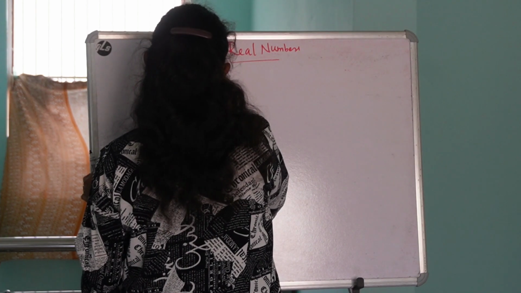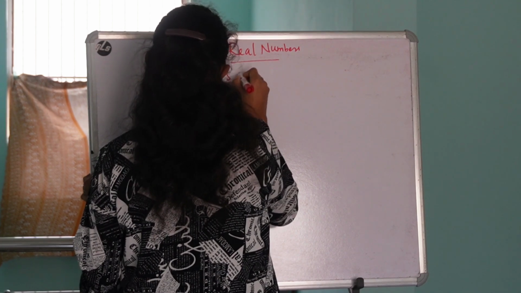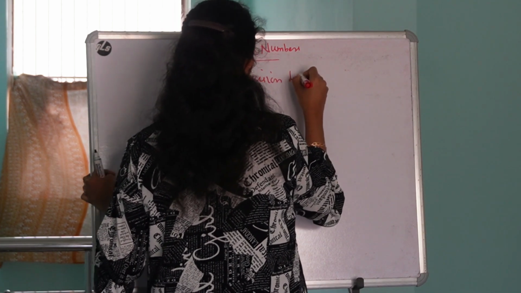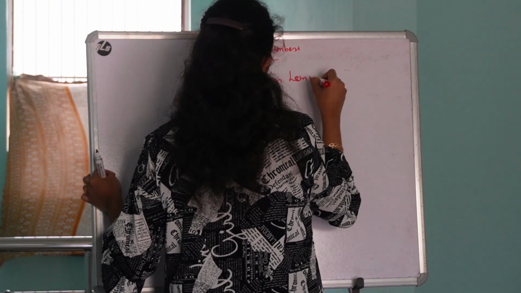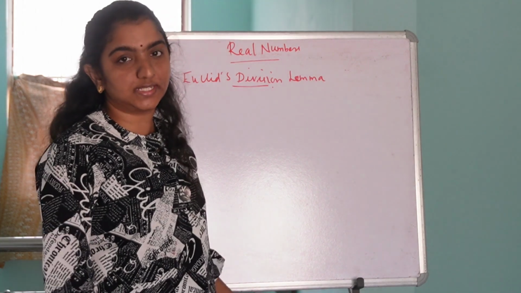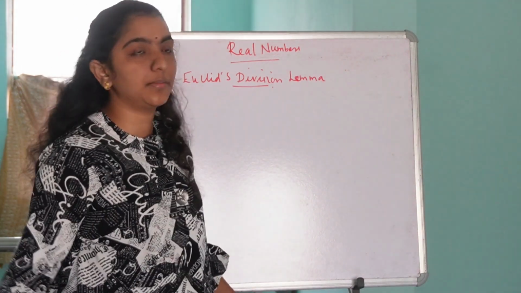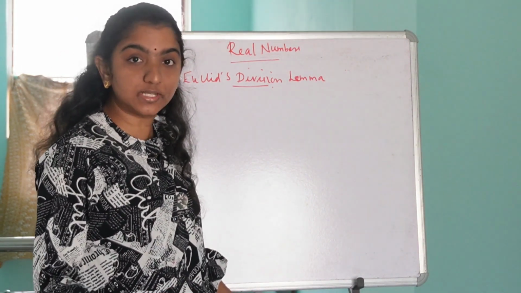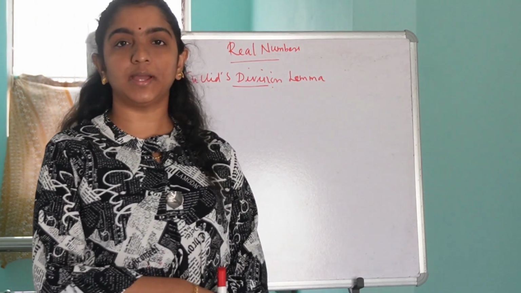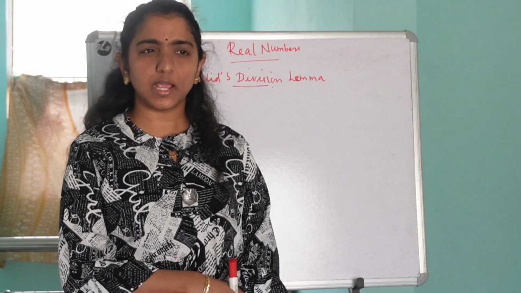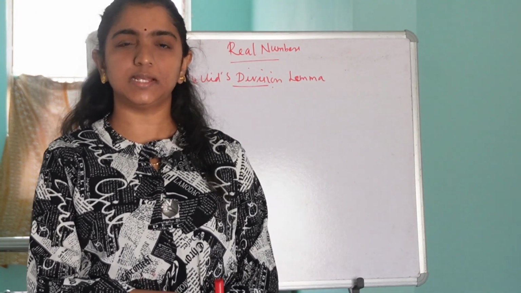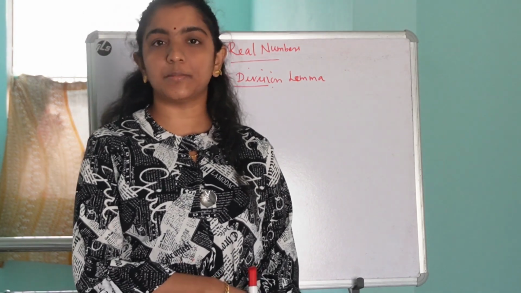So now let's discuss Euclid's division lemma. As the name suggests, Euclid's division lemma has to do with the divisibility of numbers. Now, what do you mean by lemma? Lemma means a proven statement that is used for proving some other statements.